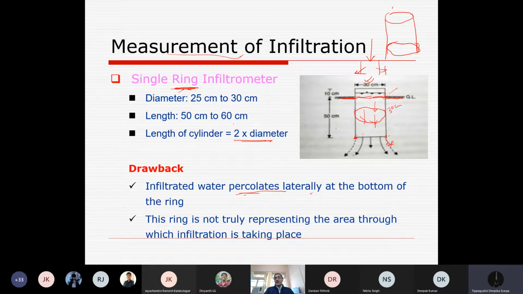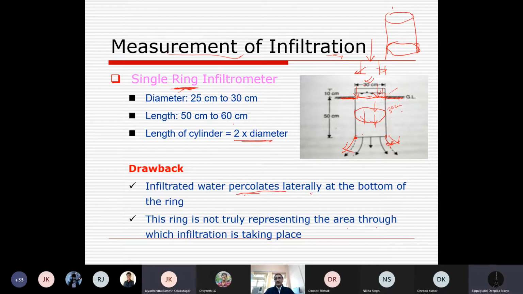This ring is not truly representing the area through which infiltration takes place. The reason is that the entry is from this size only, but the movement is over a larger area. That's why the information is inaccurate, or there is a little error about infiltration characteristics of soil if we measure it using a single cylinder infiltrometer or single ring infiltrometer.